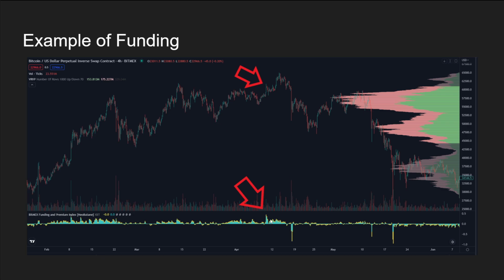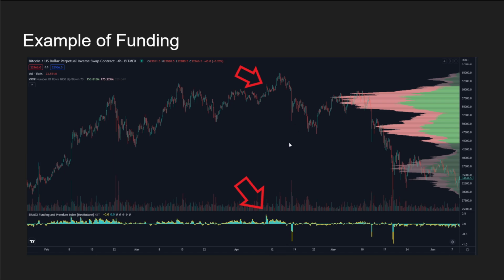A little example over here, high funding rate. You see a little dip, getting rid of that high funding rate. This was how BitMEX worked. People got wiped out, and you see the funding rate completely restore, basically. Over here, we see the same.